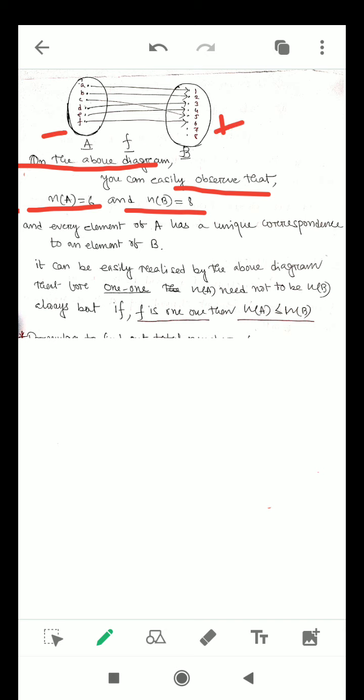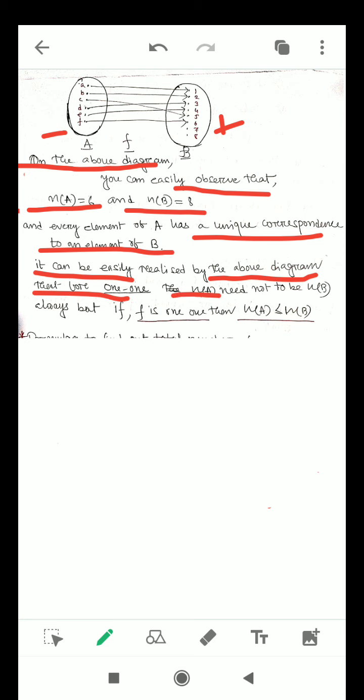But we can see the existence of a one-one function if we look at the diagram carefully, since every element of A has a unique correspondence to an element of B. So for a one-one function it is not necessary that the cardinality of the domain set be equal to the cardinality of the codomain set.